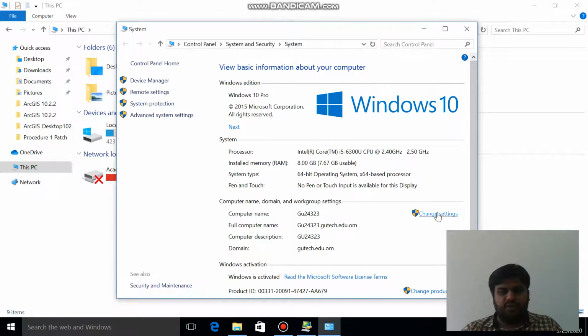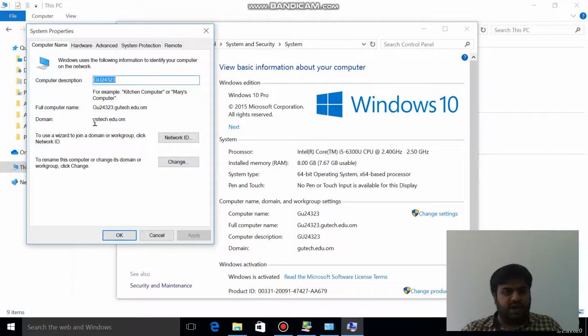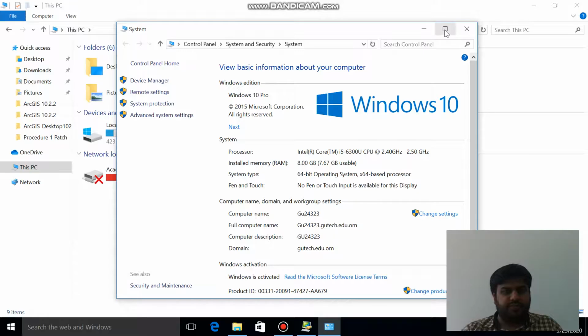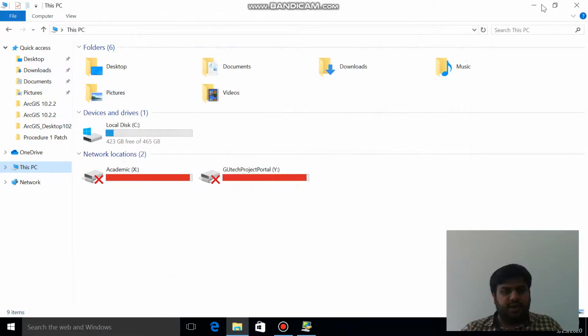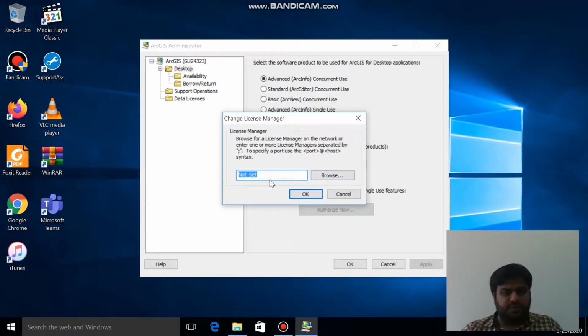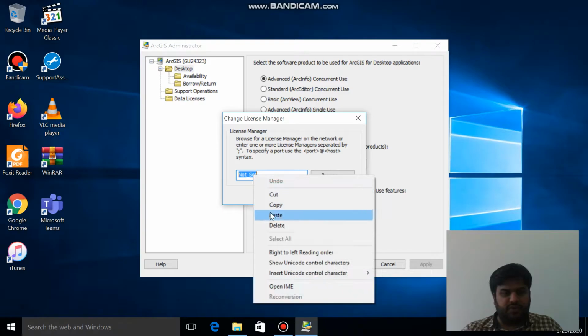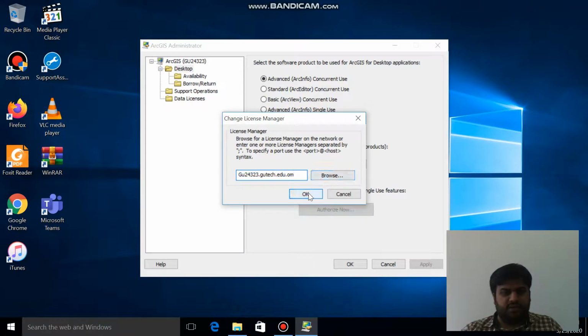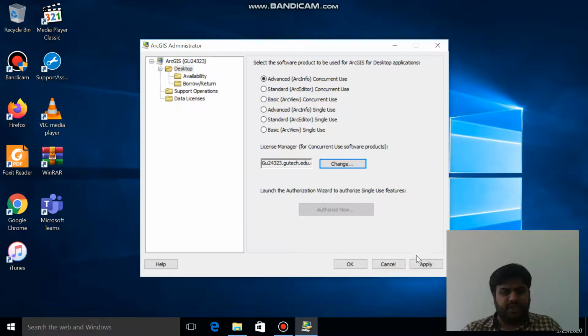So you again go to change settings, and you again copy the name of your computer, copy, OK, and you paste the name of your computer here. So press OK, then apply, and then OK.